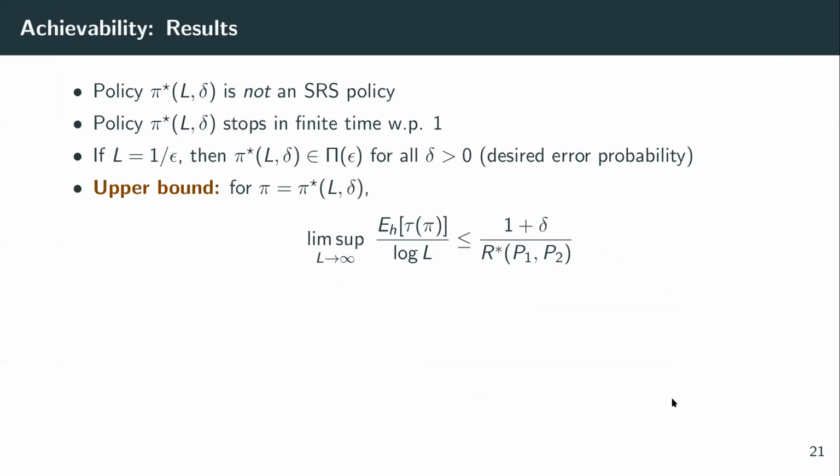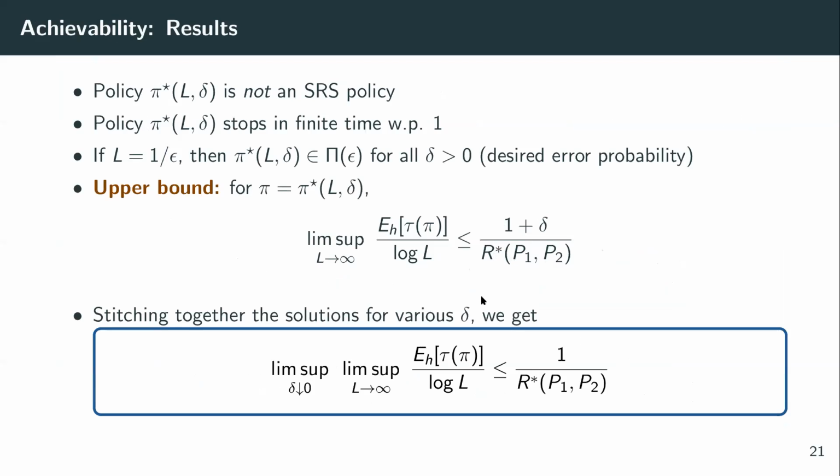In spite of this, we are able to show that our policy stops in finite time with probability 1. And if L is chosen such that it is equal to the inverse of the error tolerance, then our policy will satisfy the desired error probability, which is epsilon. And finally, as expected, for the policy pi star of L delta for any fixed delta, we can get as close as 1 plus delta over R star. And if we stitch together the solutions for the various deltas, we can get as close as 1 by R star, which happens to be the lower bound also.